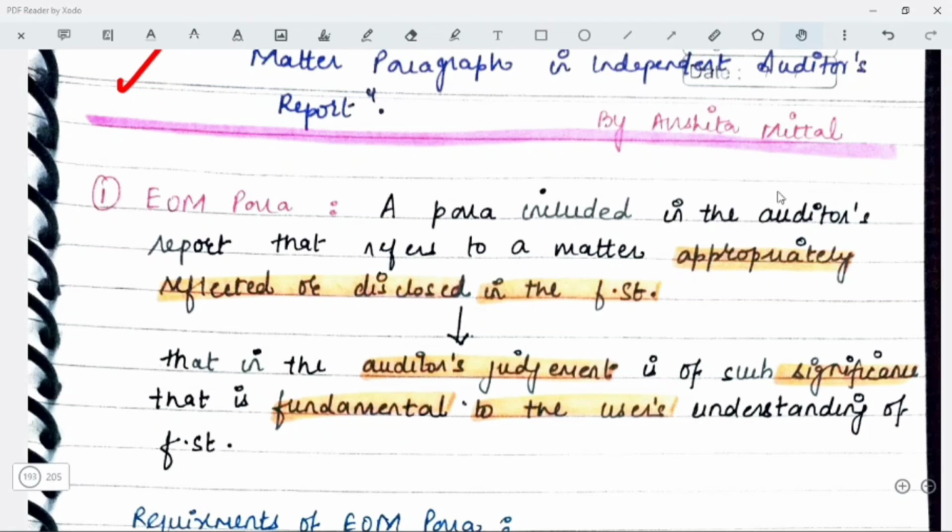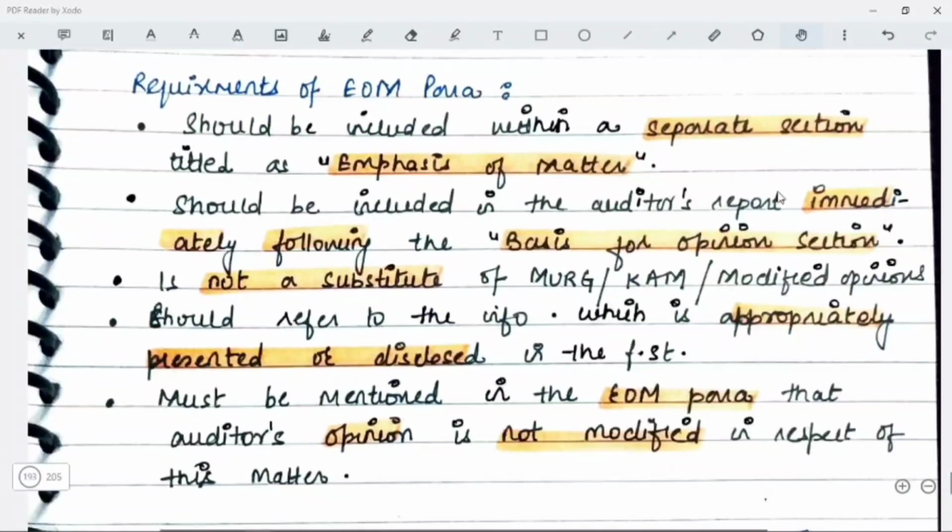Okay. What are the requirements of EOM para? So it should be included within the separate section titled as emphasis of matter. It should be included in the auditor's report immediately following the basis for opinion section. Once you have mentioned the basis for opinion section, after that you are going to give the EOM para. It is not a substitute of material uncertainties with respect to going concern or key audit matter or modified opinions. They are separate.